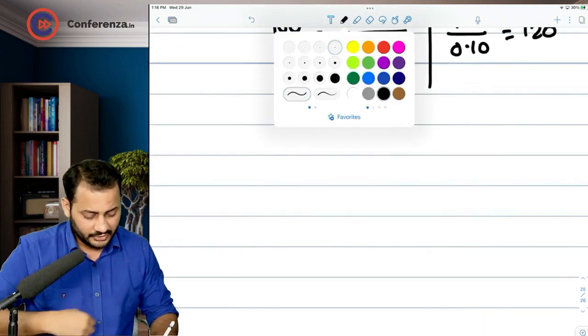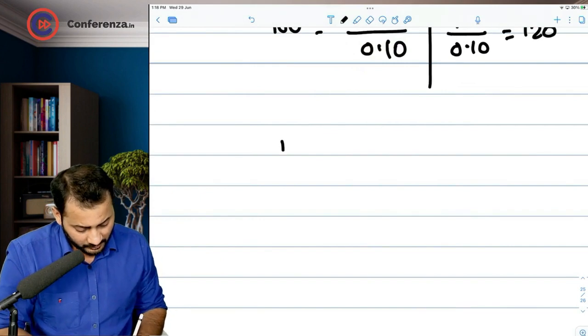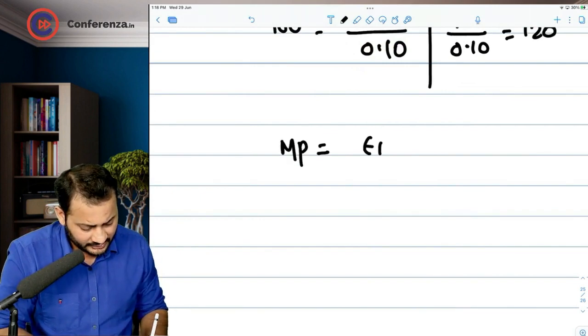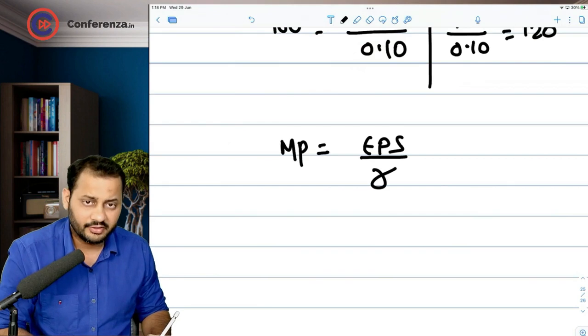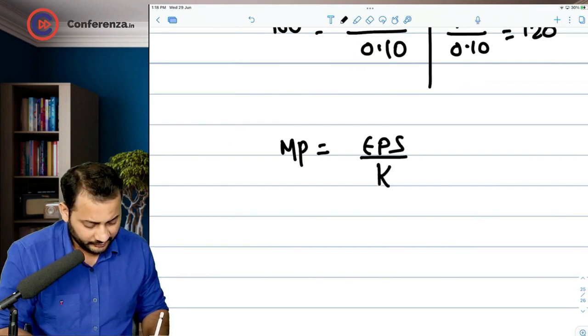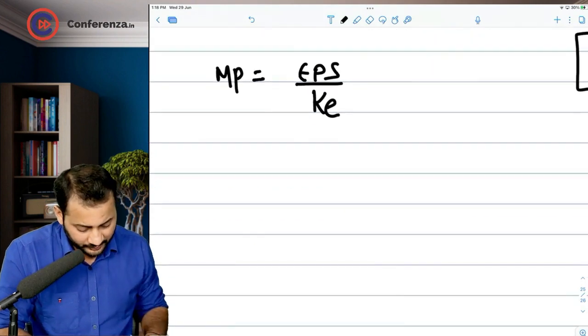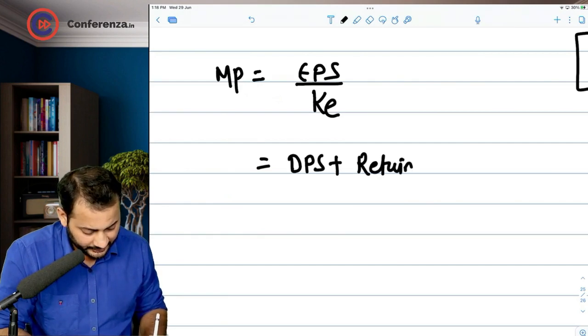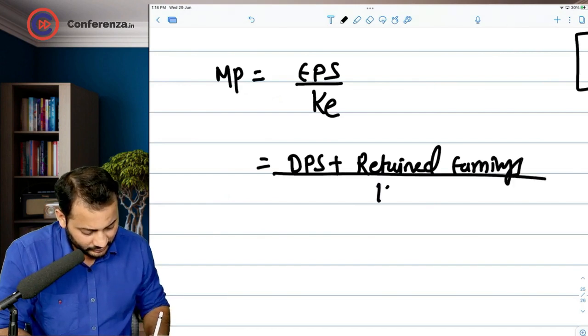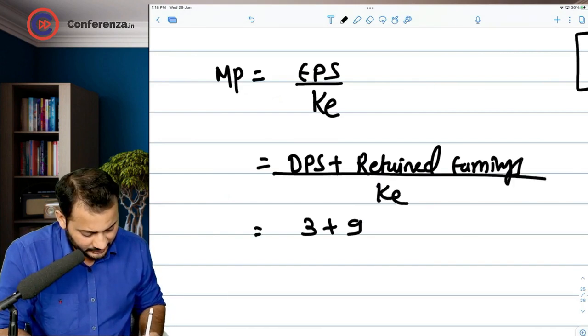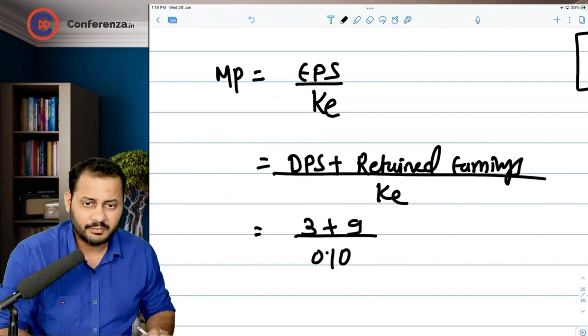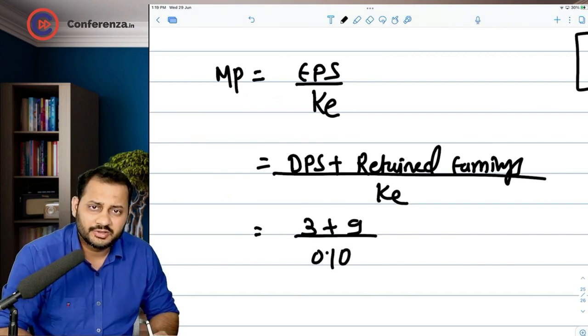So coming back to this point, market price, as I explained, was nothing but earning per share divided by rate of return. Instead of rate of return, we can put down cost of equity. 10% was the cost of equity. Now, earning per share has two different factors: dividend per share plus retained earnings. Am I right? I can write it like this also: 3 rupees plus 9, divided by 0.10. Am I right? Instead of writing 12% entirely.